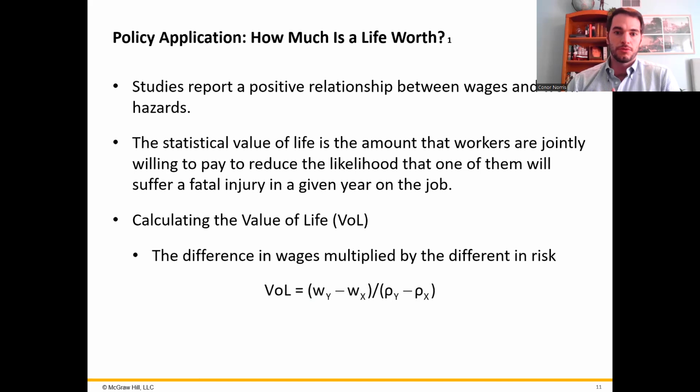So models that explore the relationship between the wage and the probability of injury on the job find that a 0.001 increase in the probability of a fatal workplace injury increases wages by $8,700 a year. So let's look about how we can use that to understand how much people value safety. We can compare two firms to do this, and we'll make the math as simple as possible for us. So let's say one has the chance of death at P, while the other has the chance of death at P plus 0.001. Yeah, it makes the math easy.